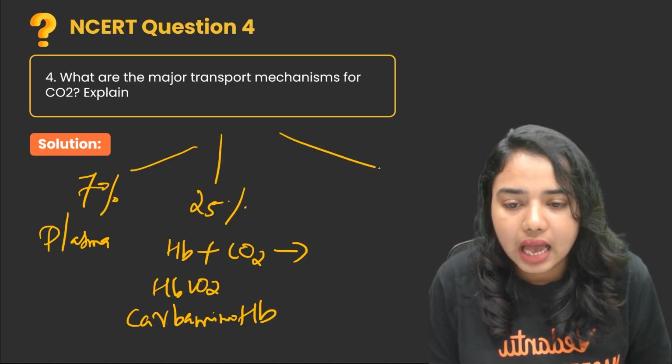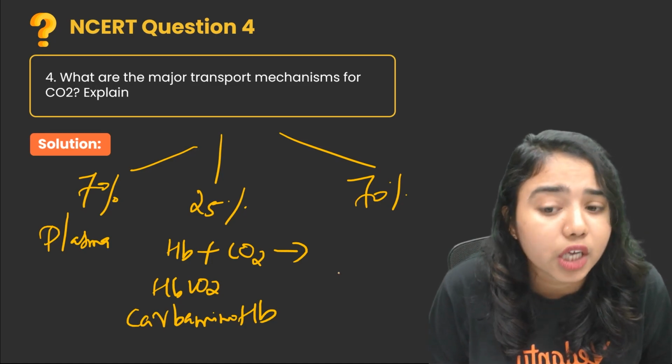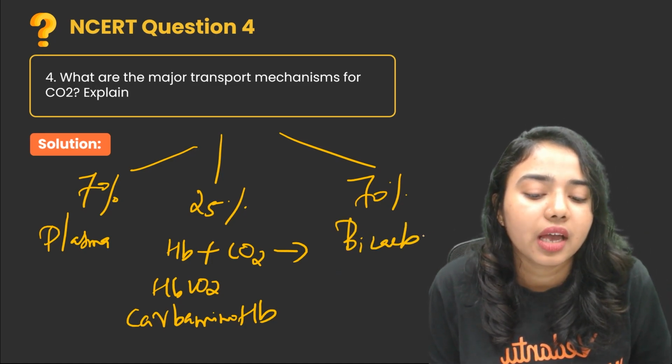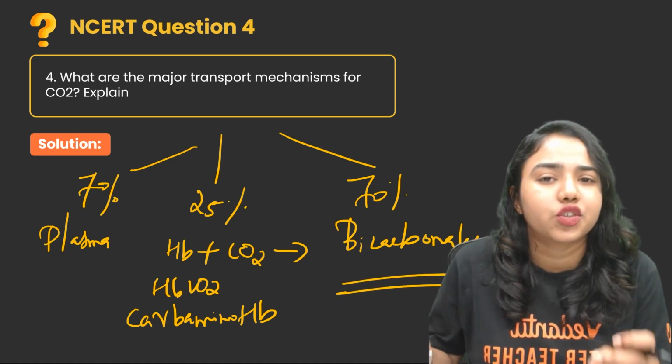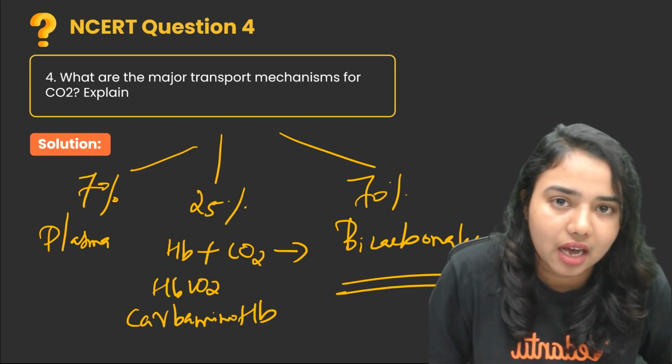Majority, that means almost 70% of the carbon dioxide is transported in the form of bicarbonate ions. So the majority of carbon dioxide is transported from the tissues to the lungs in the form of bicarbonates.